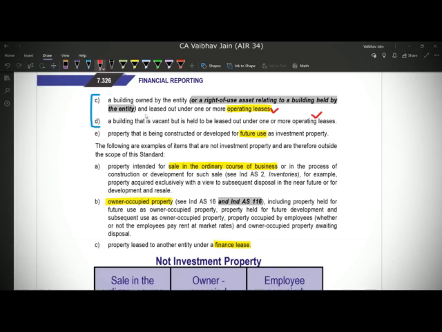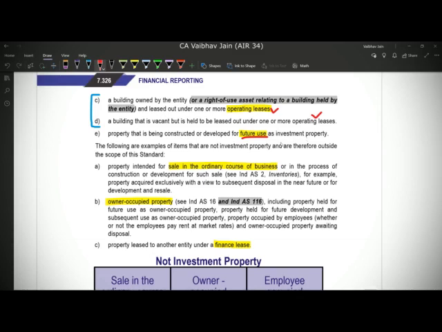Therefore, if we are giving it in financial lease, it cannot be classified as investment property. Only if there is an operating lease, in that case, we will classify the property as an investment property under Ind AS 40. And the last example is property that is being constructed or developed for a future use as investment property. So we are sure about that we are going to use the property as an investment property in near future.